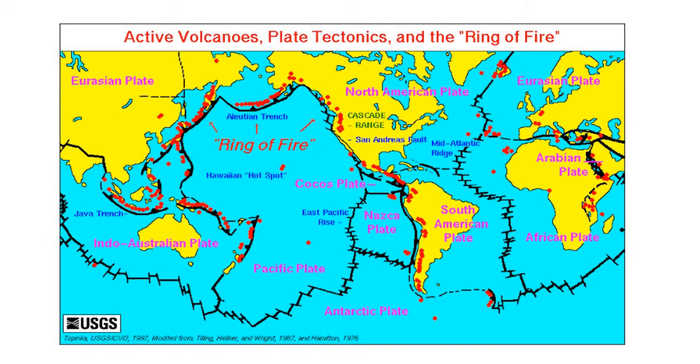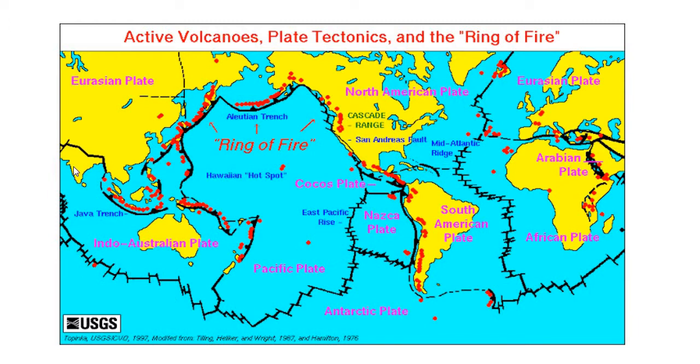Now in the world map, we can see very clearly that the whole world is divided into different plates, and these are the plate margins. These broken black lines are the plate margins which show the plates.